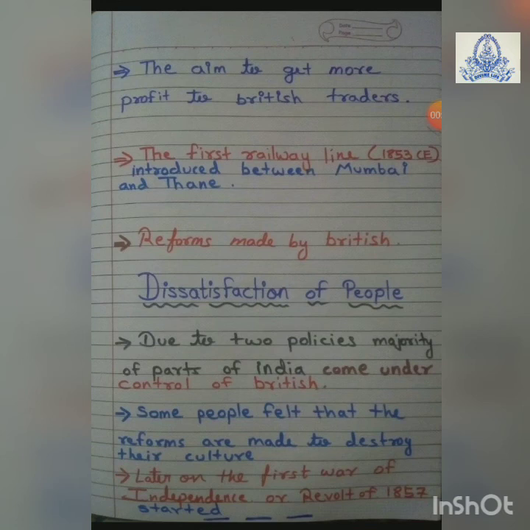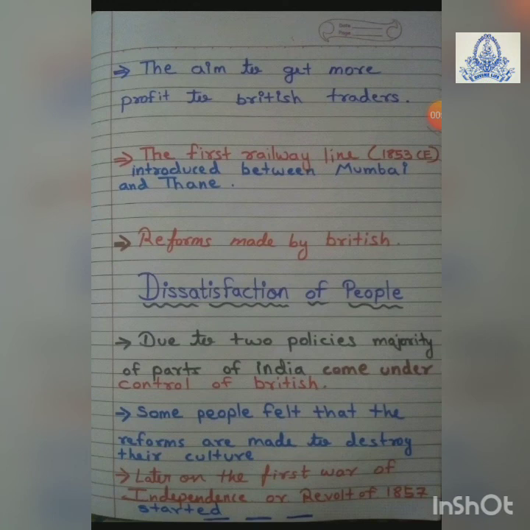If the policy is like that, if you don't have kids, that is a male heir, a son, then your empire will be annexed by the British government. So this started dissatisfaction with the British among the Indian people.